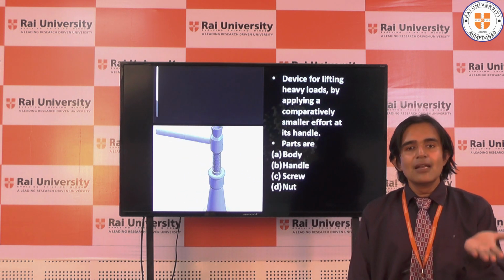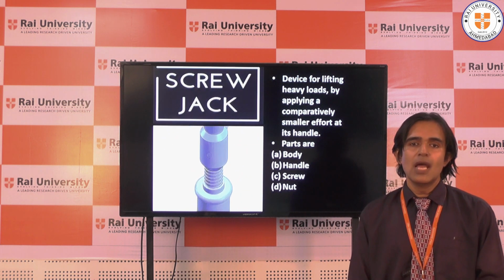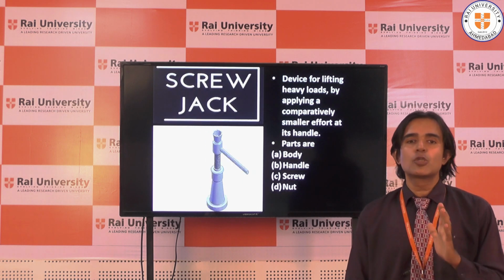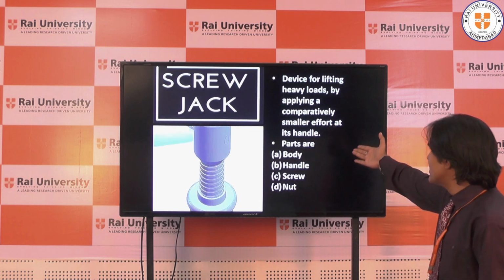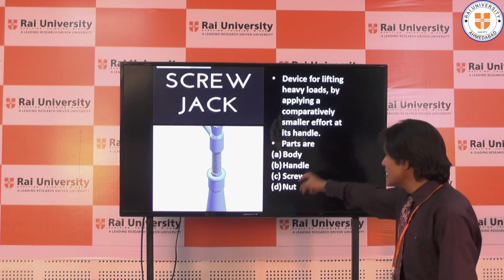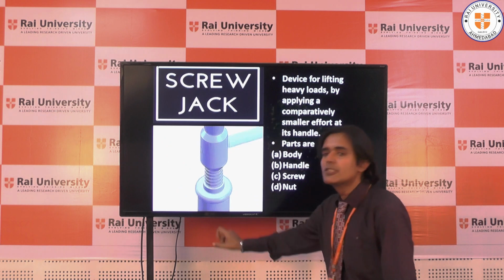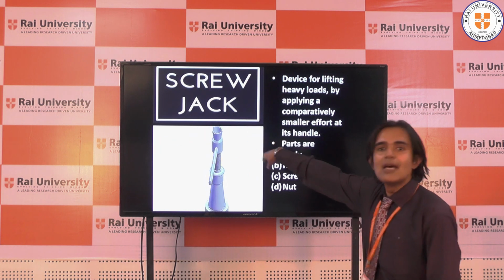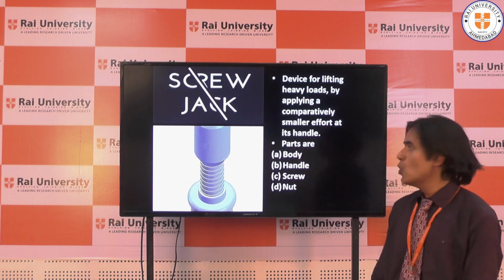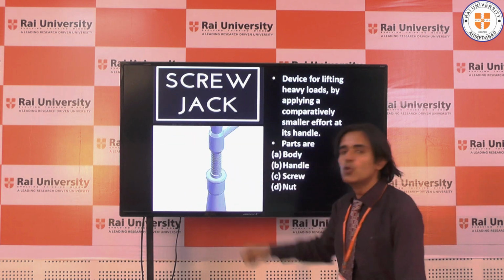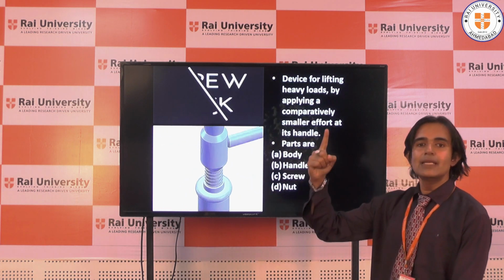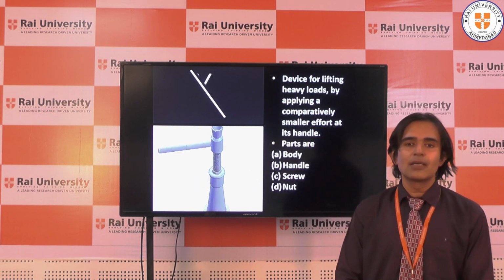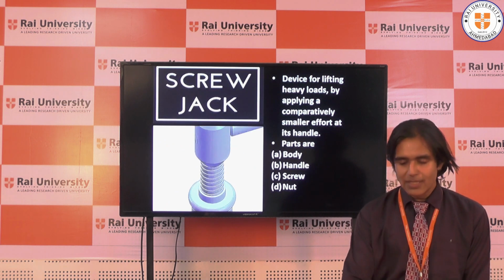Screw jack either lifts the load or lowers the load. And how is it possible? It is possible because of the different parts in the screw jack. Let us see which are the different parts. You can see here there is a body. This downward portion is called the body. The handle, you can see the one which is rotating, that is the handle. The third is the screw. You can see here this part is the screw. And how is that handle rotating? Because it has a nut. So these are the four main parts of the screw jack: the body, the handle, the screw, and the nut.